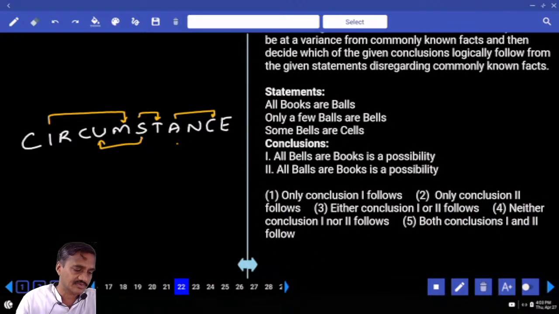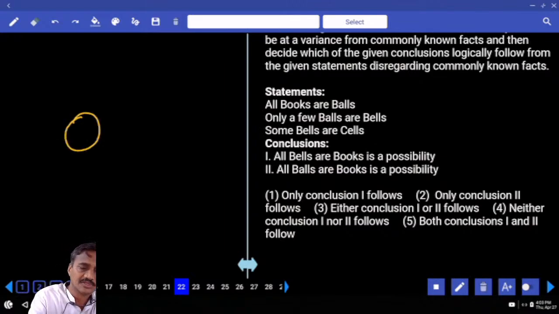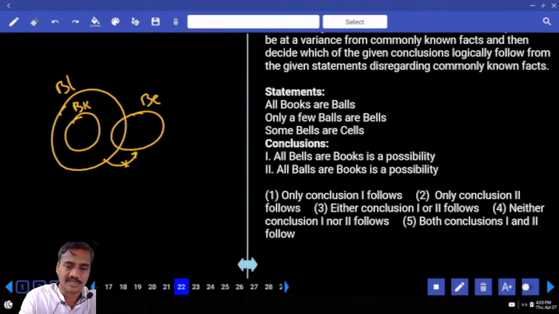Then from 22nd onwards, 22 to 24, these three are based on syllogisms. All these books are balls. All books are balls. Then only a few balls are girls. Only some of the balls are bells, but not all. And some bells are silk. Some of the bells are silk.